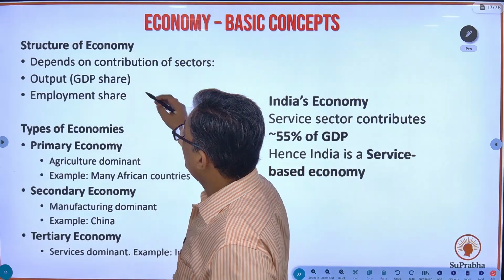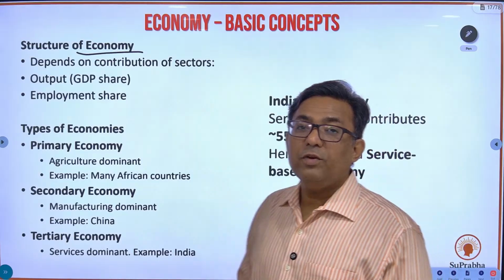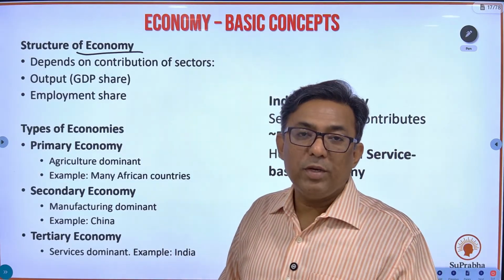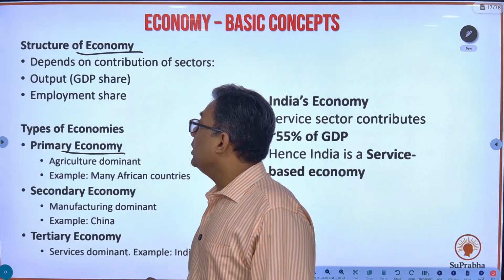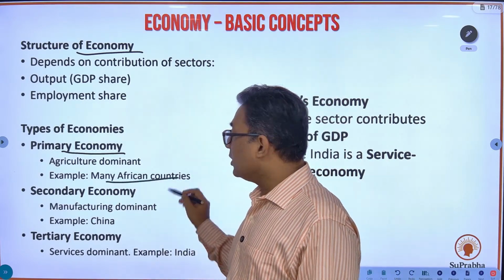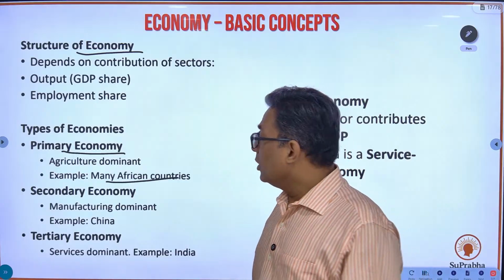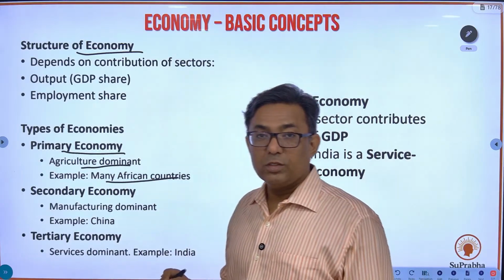Now, based on the sectors, you also have the structure of the economy. If an economy is more dependent on primary sector produce, that economy will be known as a primary economy. For example, many of the African countries are dependent on natural produce, so they are agriculture dominant. These are primary economies.